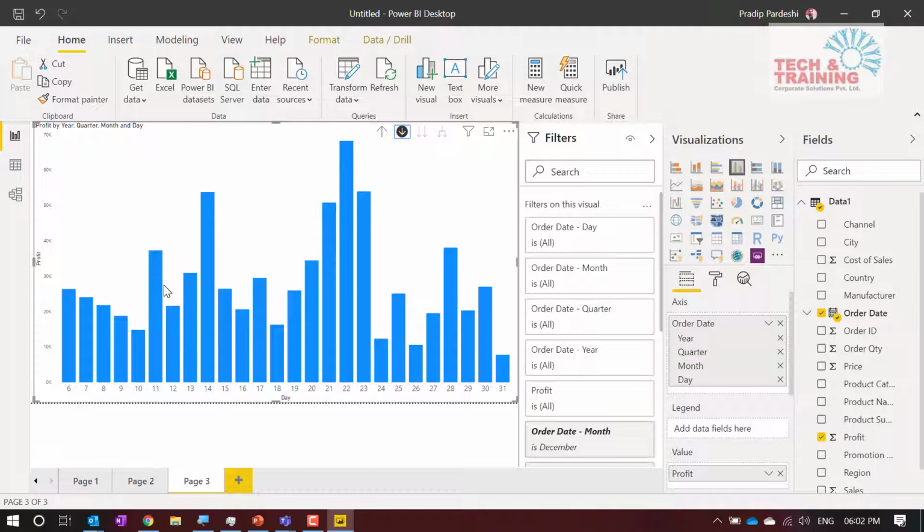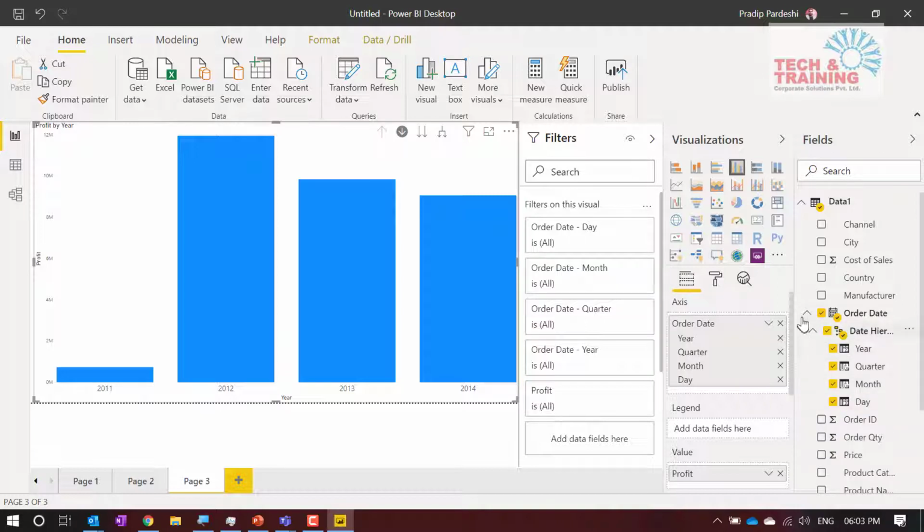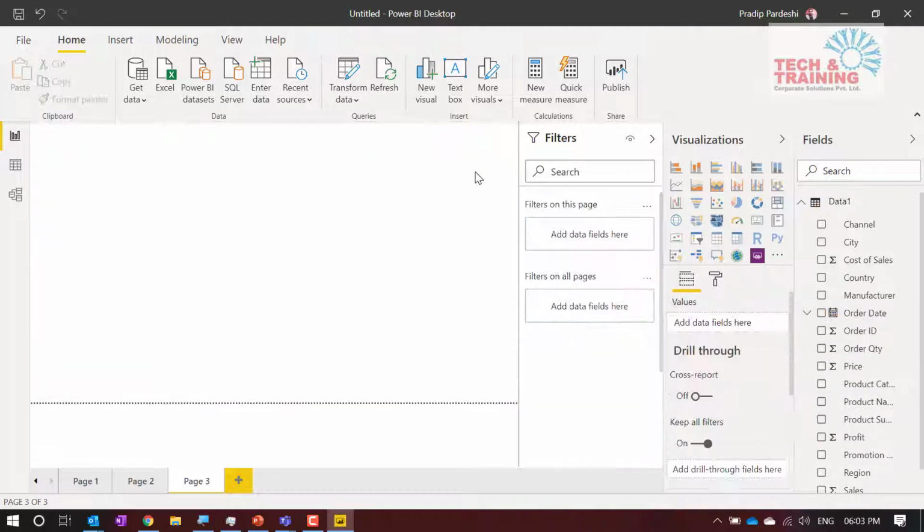So that is a simple thing that we can do. Next thing, I can go ahead and understand the visualization. Now, these are nothing but controls for this hierarchy. We can create this hierarchy, or it can be created automatically by Power BI itself. Here this hierarchy was created automatically by Power BI, which is nothing but a date hierarchy. Now, second thing: let me talk about some artificial intelligence features here.